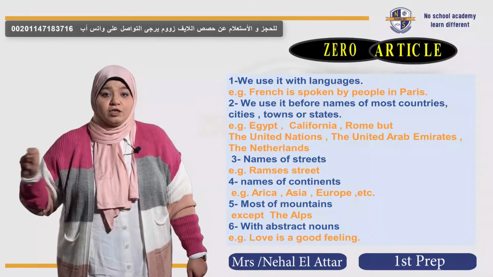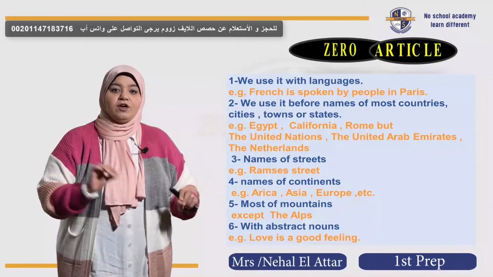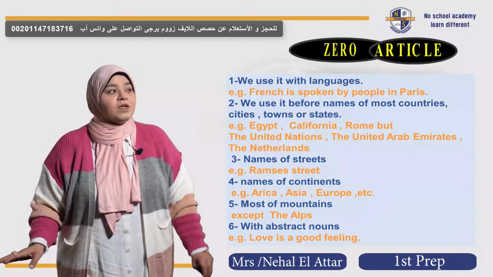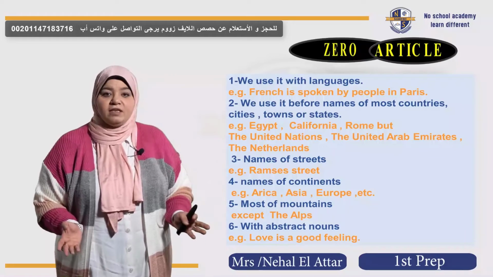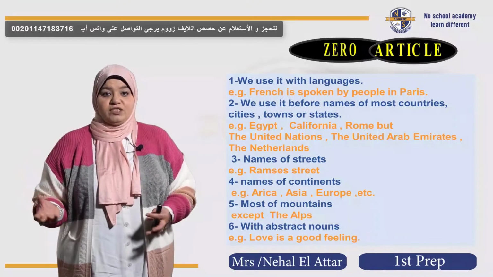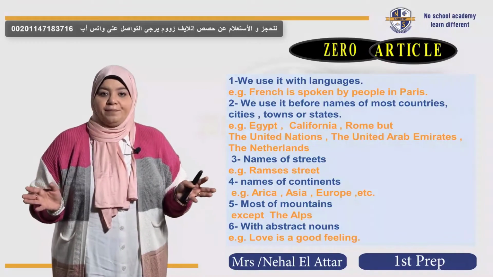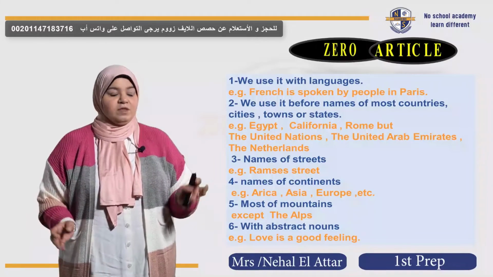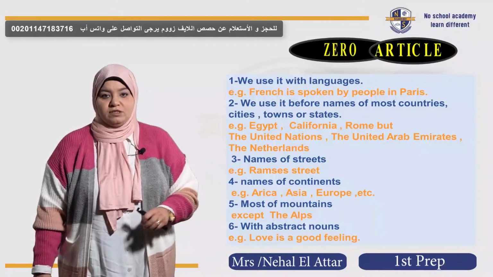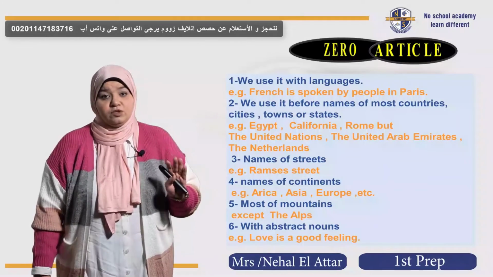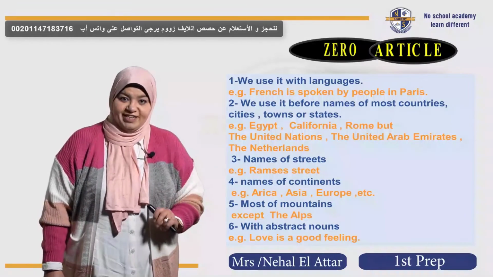Some certain countries just take the before them. Also, most of the names of streets, like Ramses Street, okay? It's the name of a well-known street in Egypt. We can't say a Ramses Street. No, just say Ramses Street with zero article.